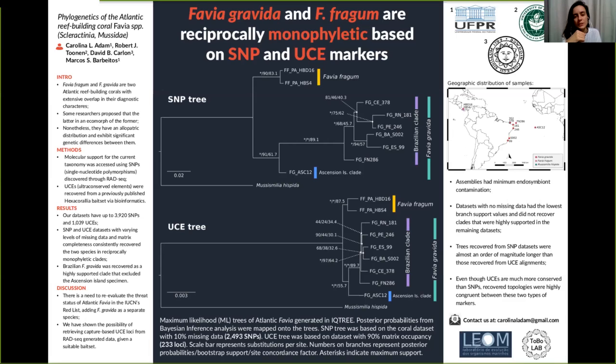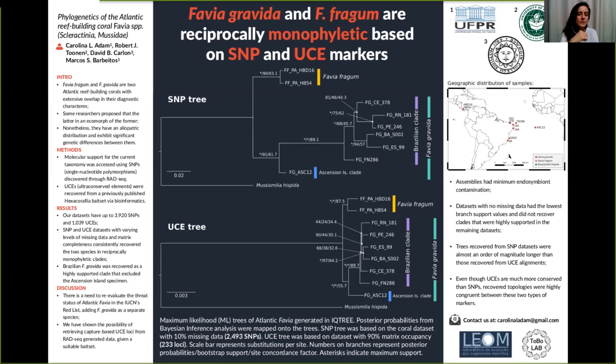Despite their allopatric distribution and evidence of genetic differentiation using both mitochondrial and nuclear markers, some researchers don't recognize Favia gravida as a separate species, but as an ecomorph of Favia fragum. The plasticity of the morphological characters traditionally used to distinguish these species, which is a common trait for Scleractinian corals, complicates this taxonomic problem even further.